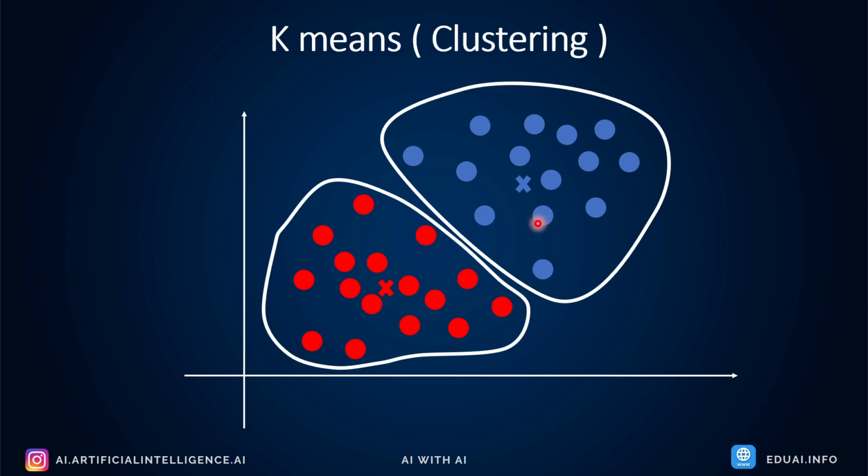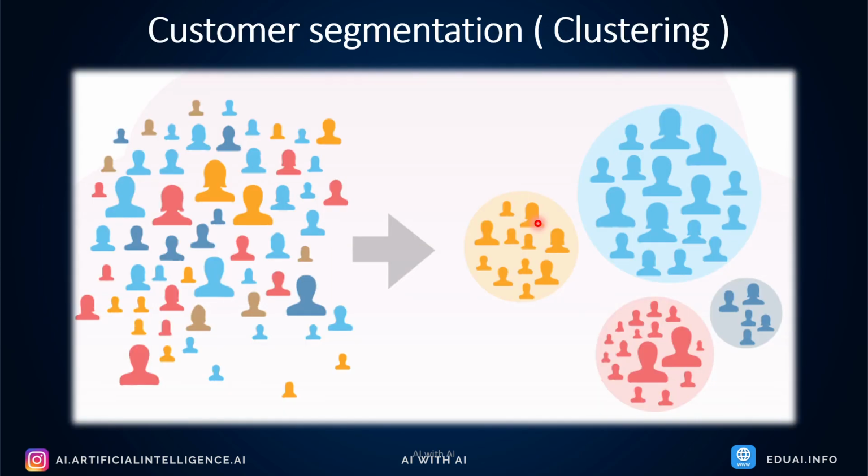So where is K-means clustering used? Let me give you some real-time examples. K-means clustering is used a lot in customer segmentation. You have a bunch of people, but you want to target your product to specific people based on their gender, age, ethnicity, and so on. Unless you group them, you do not understand or segment your customer, and it will be difficult to target the specific audience to sell your product. So customer segmentation is one of the areas where clustering is used a lot.